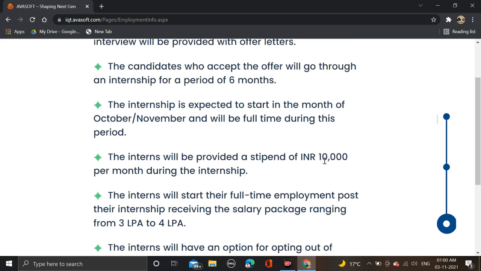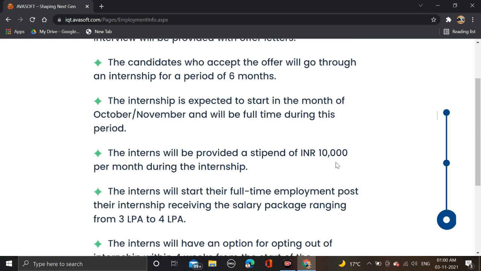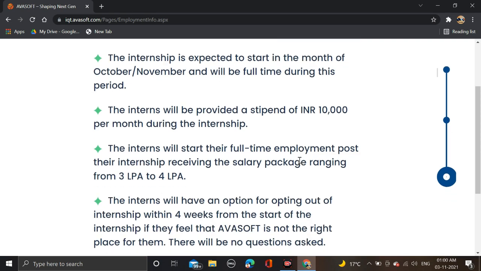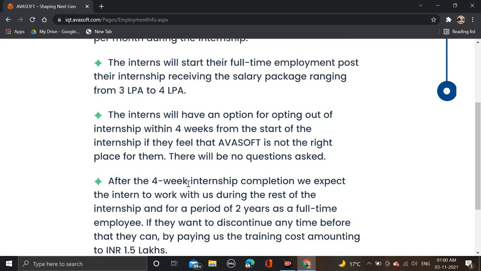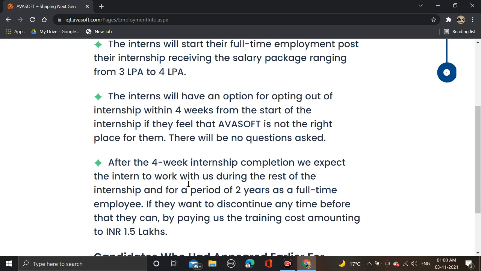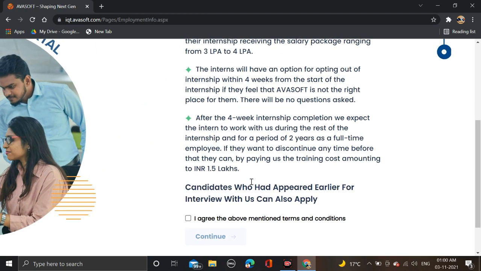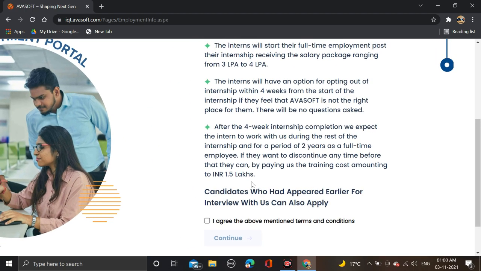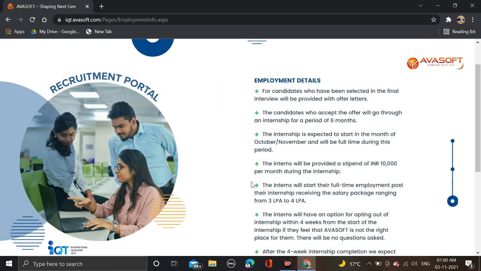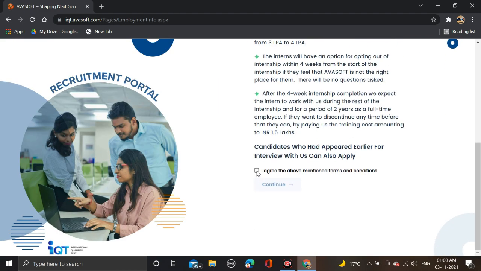In your internship you get a 10k per month stipend, and after that you are going to be hired for full-time employment with a salary of 3 to 4 LPA. The internship will have an option for the out of internship. So these are not important. Candidates who had appeared earlier with interviewers, so not important. After checking all this, simply click on agree and continue, okay.